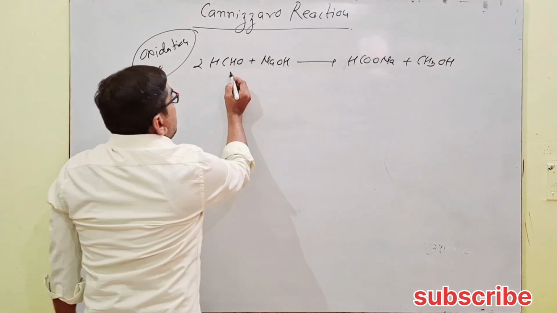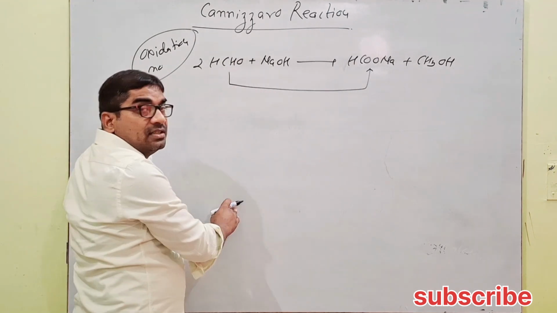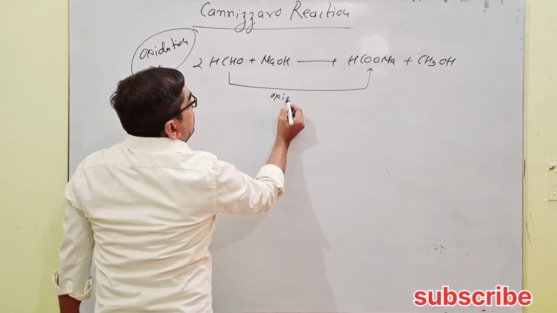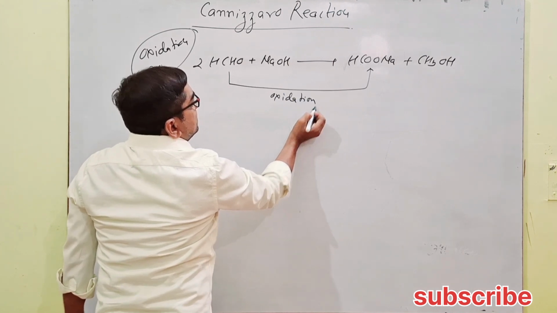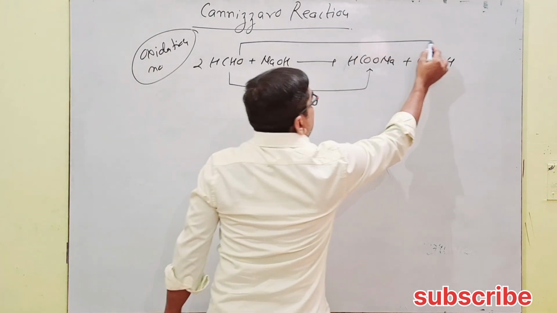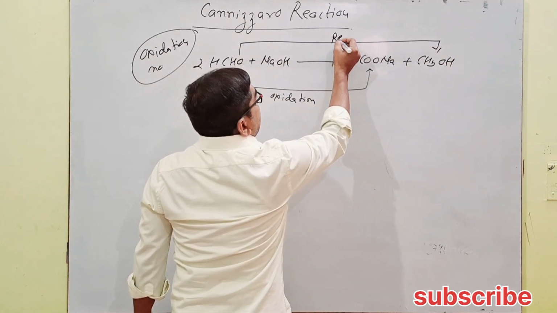Let's see here. Whenever there is addition of oxygen, the reaction is called oxidation. When there is addition of hydrogen, the reaction is termed reduction.